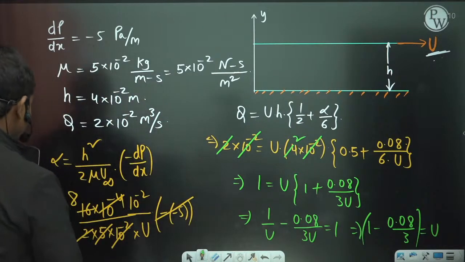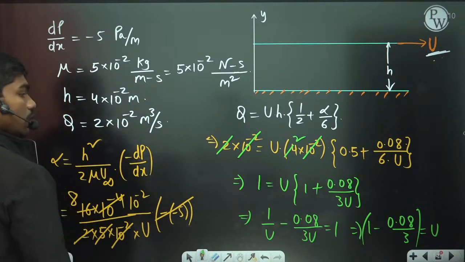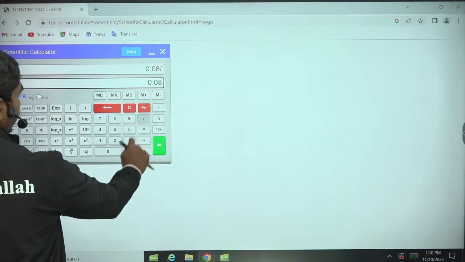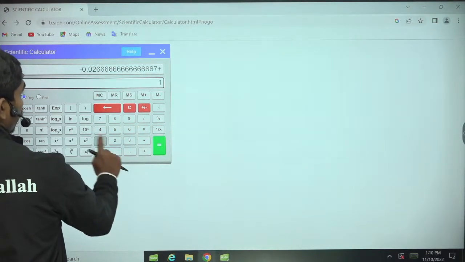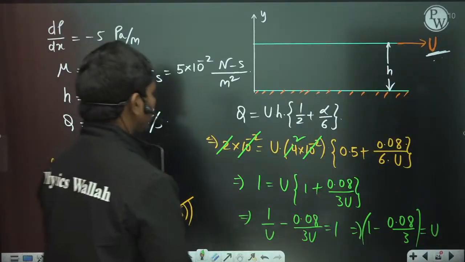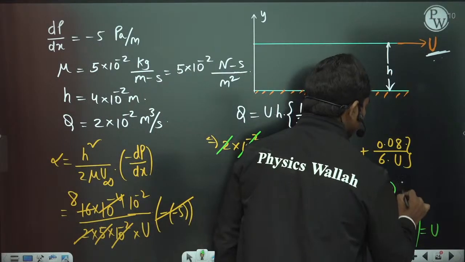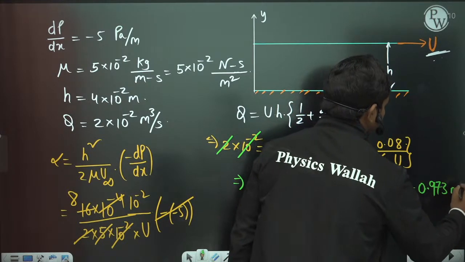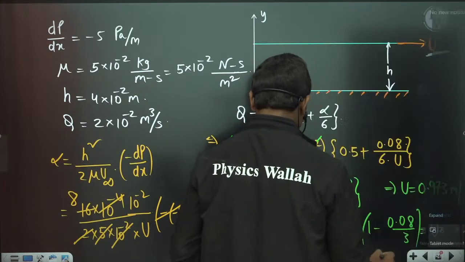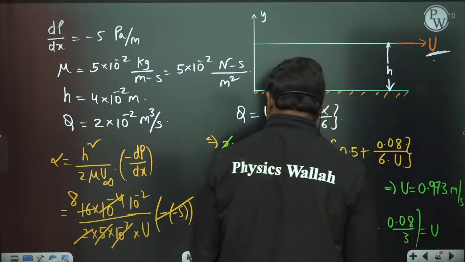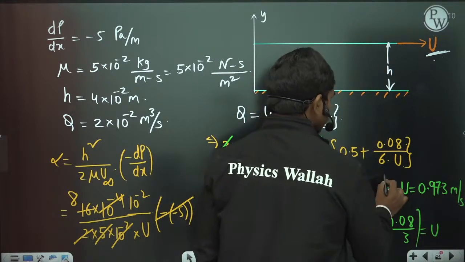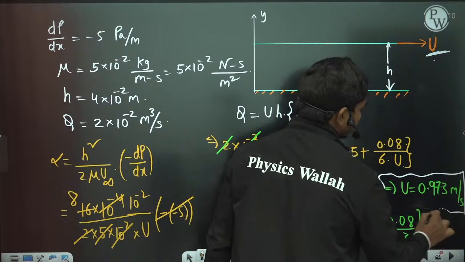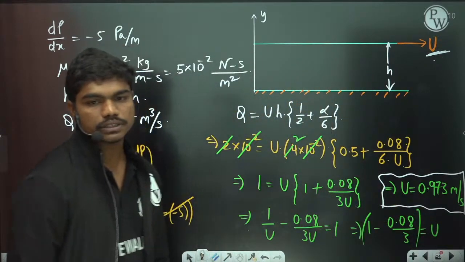If you simplify this, 0.08 by 3 has to be subtracted from 1. So 0.973 is the correct value. 0.973 meters per second is the plate velocity at the top. So this u is equal to 0.973 meters per second.